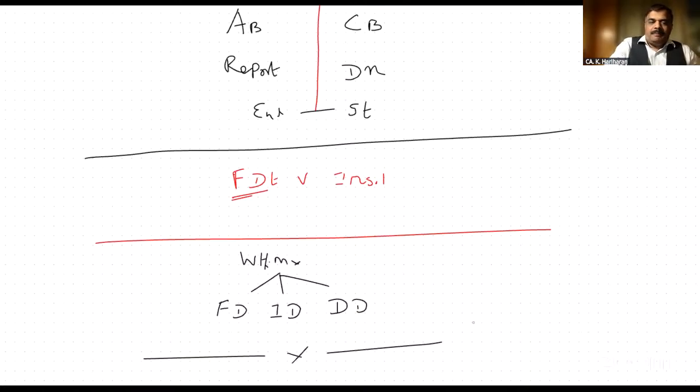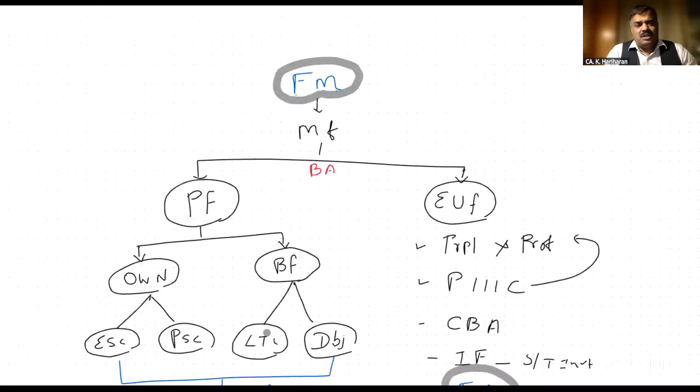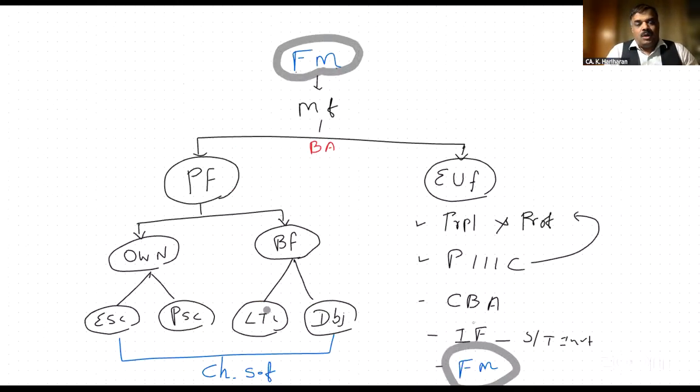Let's sum up quickly. Financial management means managing the finance. What are the two basic aspects of financial management? Procurement of fund and effective utilization of fund. Procurement is either by way of own fund or borrowed fund. Under own fund, either equity share capital or preference share capital. Borrowed fund is either by way of long-term capital or deposit.